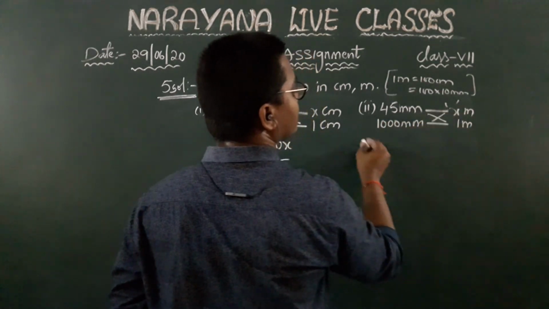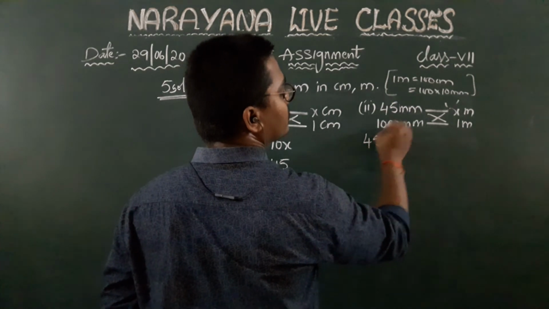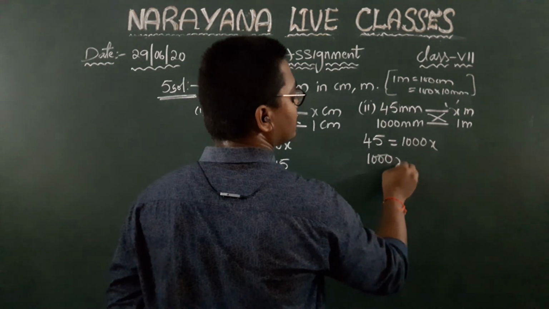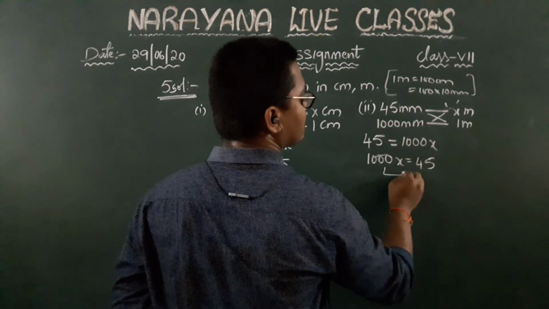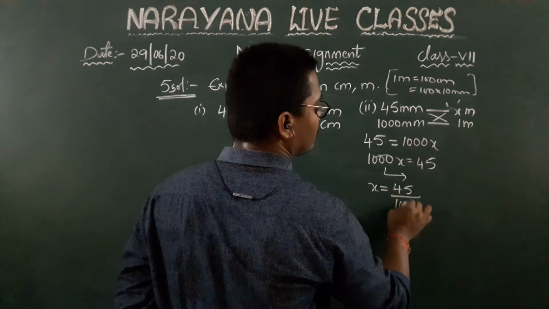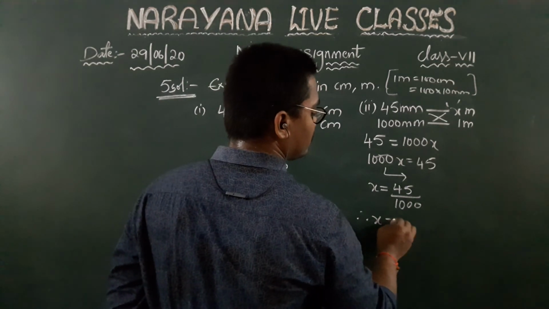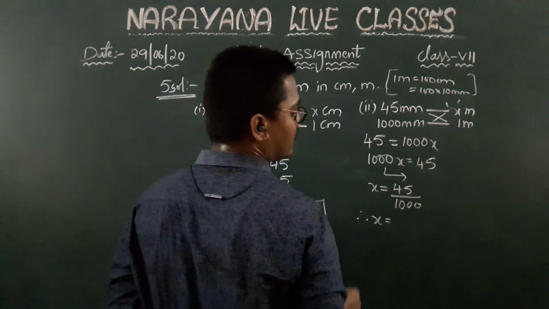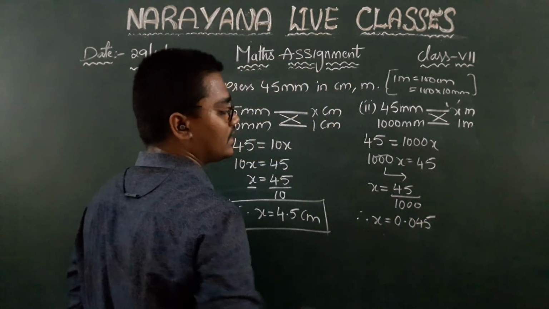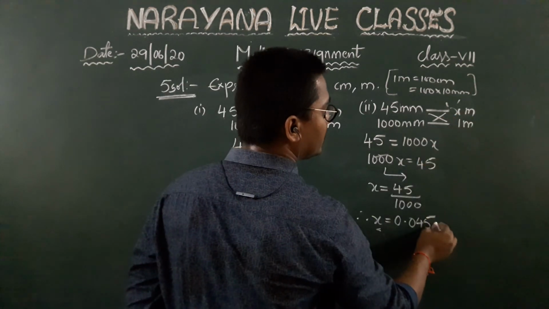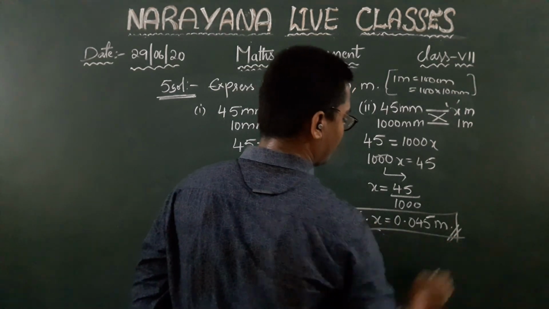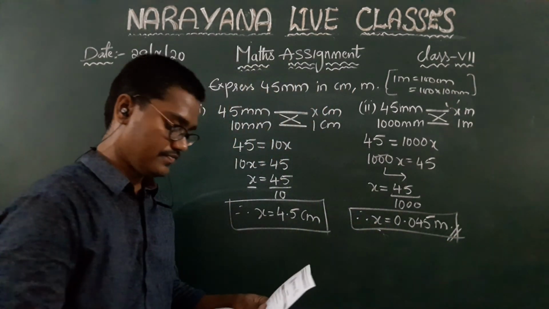So when you cross multiply, 45 ones are 45 is equal to 1000 into x. Now interchange the position, children. That is 1000x is equal to 45. When you send this 1000 towards that side, multiplication will become division. So x is equal to 45 by 1000. So therefore x is equal to, when you write it in terms of decimal, children, the answer will be 0.045. And x is nothing but what, children? Here it is nothing but in terms of meter.